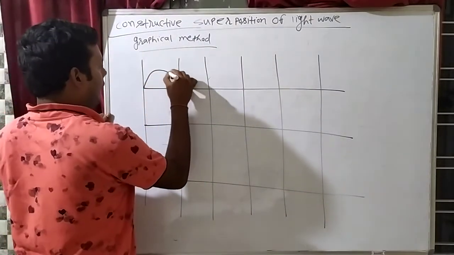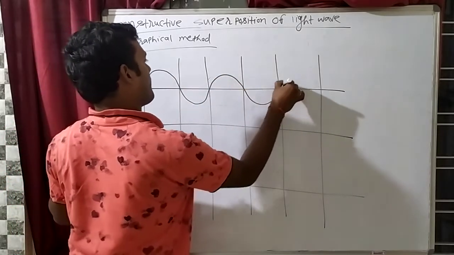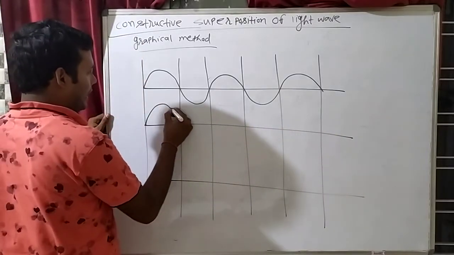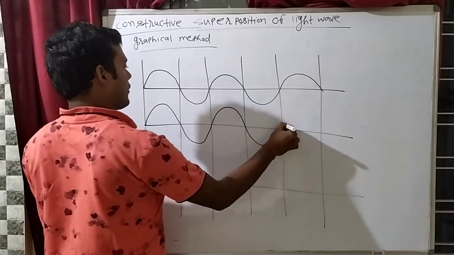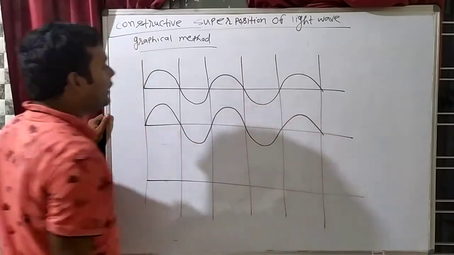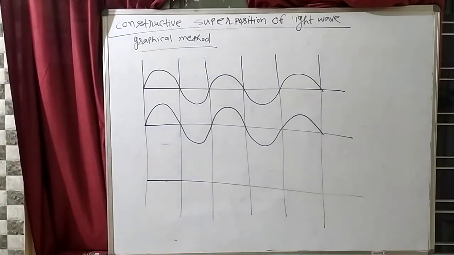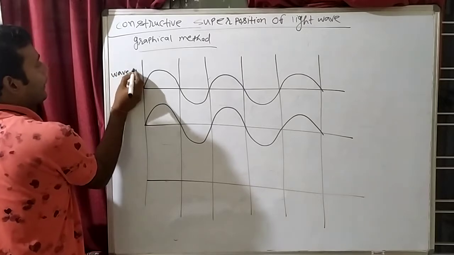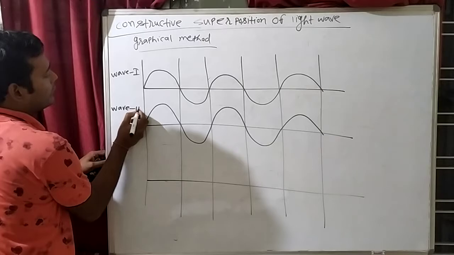Suppose a wave is going like this, and another wave is going like this. Clear? Let's say this is wave 1 and this is wave 2.